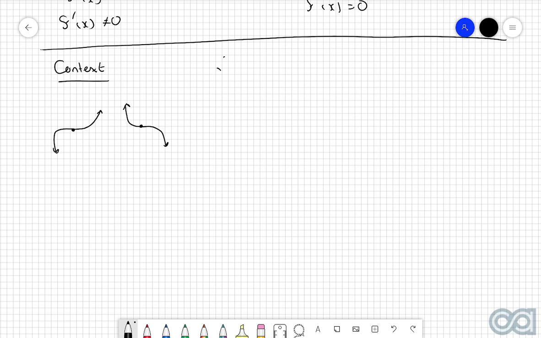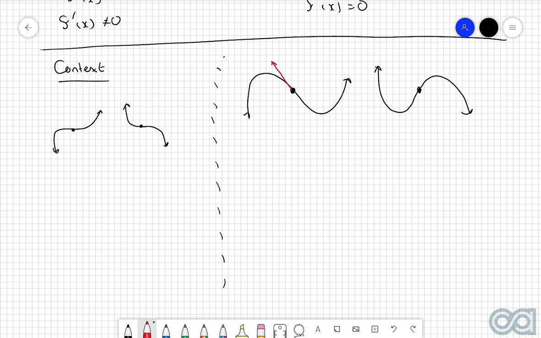However, when we are talking about non-stationary inflections, so ones where it looks like this, is where something new comes out of it. So the key context of non-stationary inflections. And I'm actually going to draw out two different examples here just so we can see what's going on. The inflection point will be about here. At the inflection point, this is where the graph is going to be its most steep, whether it be a positive steepness or a negative steepness. But in either case, this is where the gradient is going to be its most steep, or in other words, when the gradient is either going to be its most positive or its most negative.